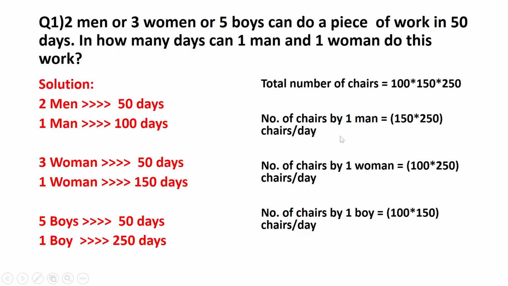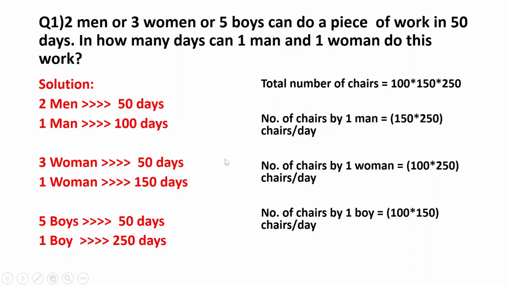Therefore, the number of chairs by 1 man is going to be 100 into 150 into 250 divided by 100 for 1 man, which is going to be 150 into 250 chairs per day.